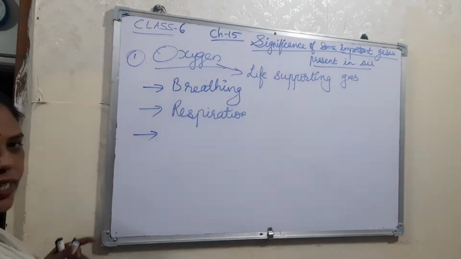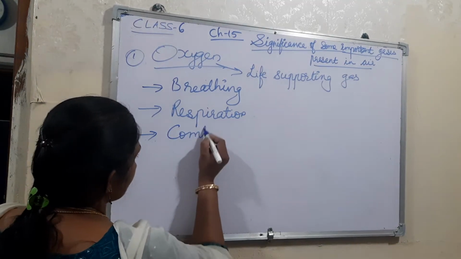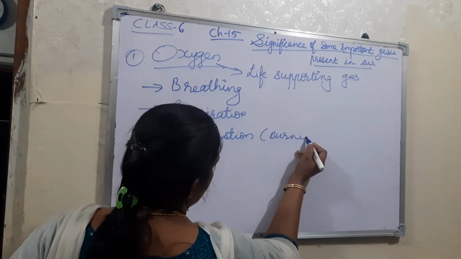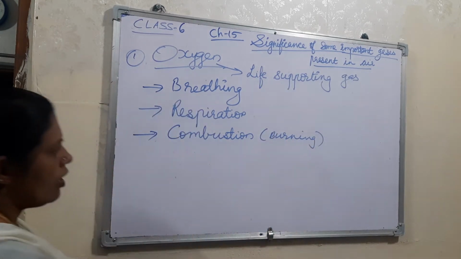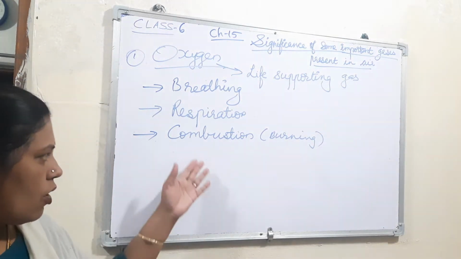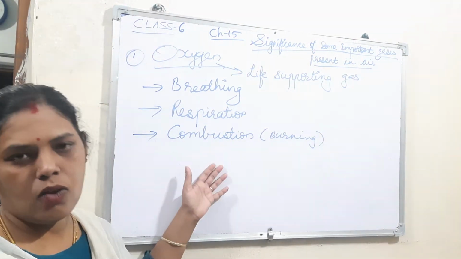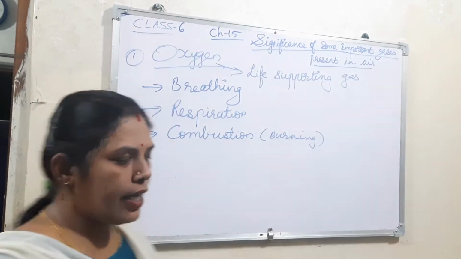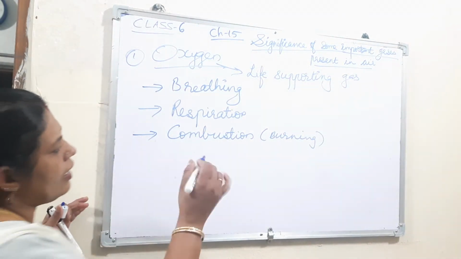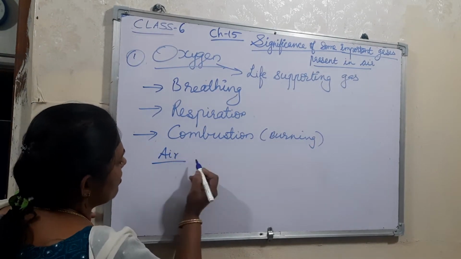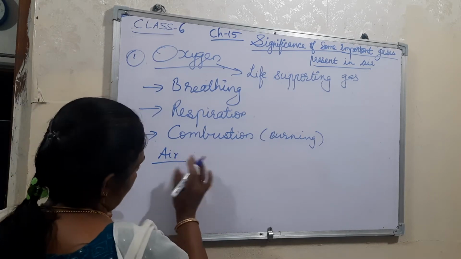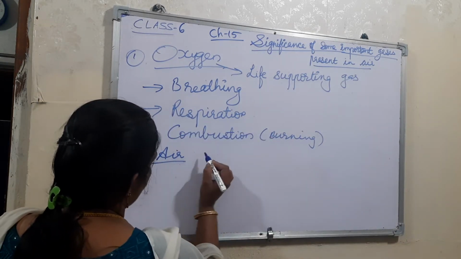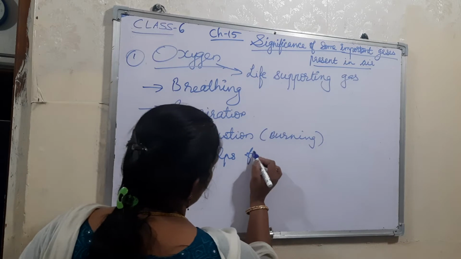And the third one is combustion. Combustion means burning. So for burning things, oxygen is also required. For this I will give an activity showing how air is required for burning. Air, or we can say oxygen, helps for burning.